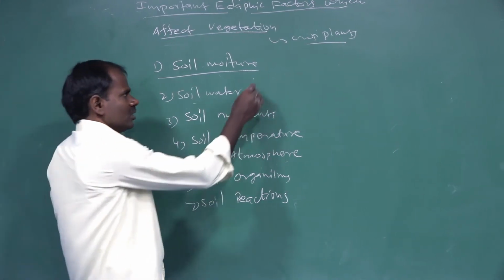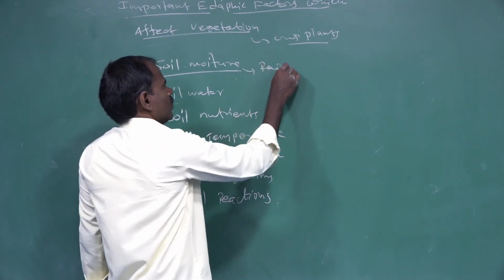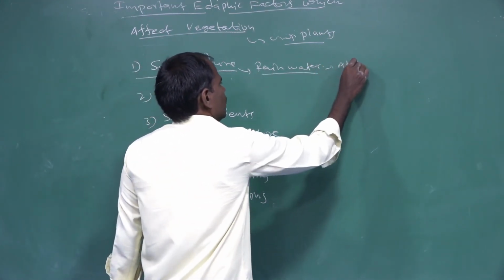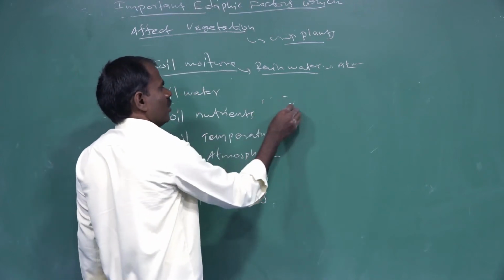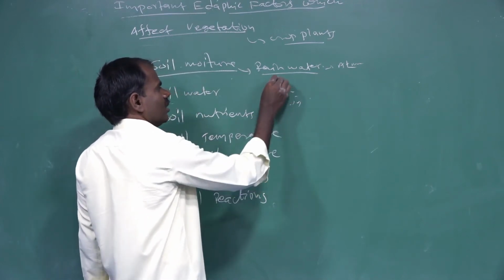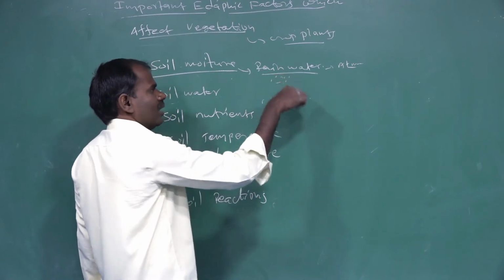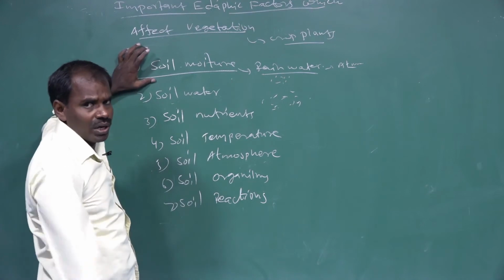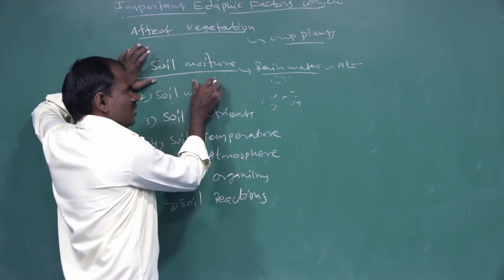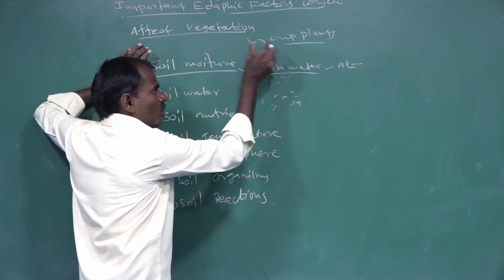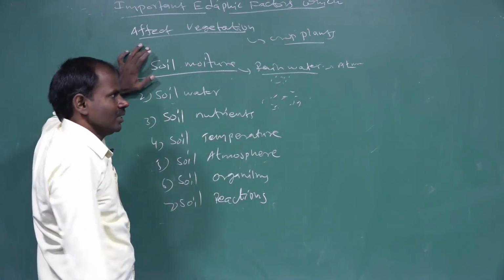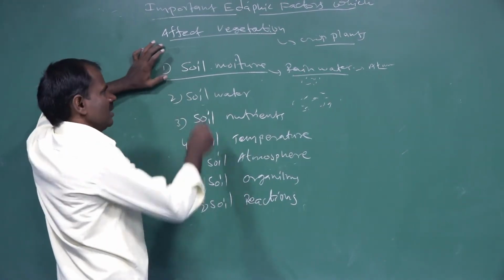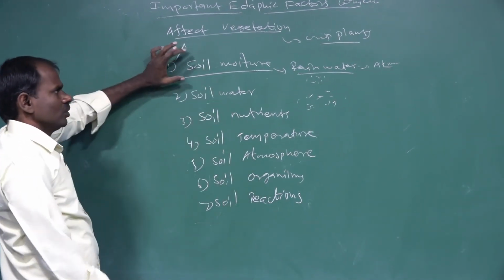Soil moisture comes from rainwater sources and the presence of atmospheric air in the soil particles. This is absorbed by growing plants. Soil moisture is a very important source for growing crop plants. The rainwater and atmospheric air are absorbed by crop plants.